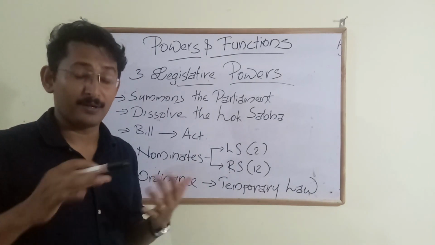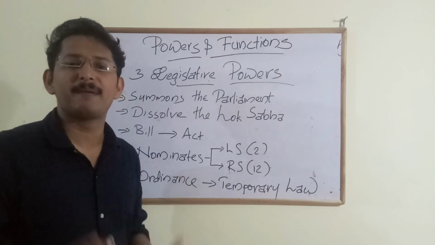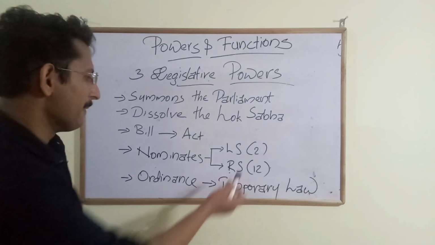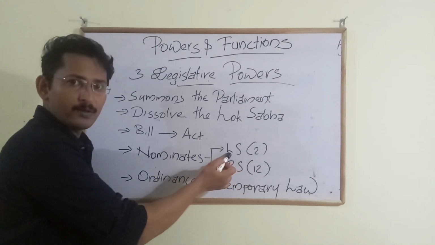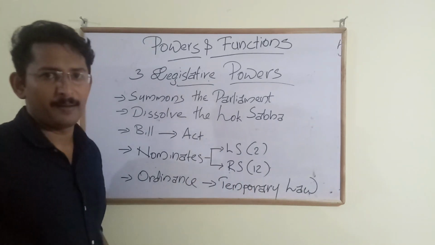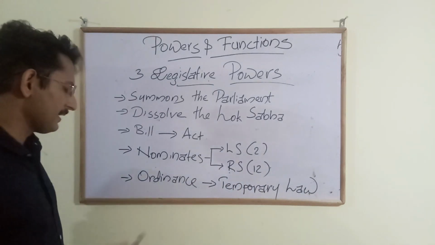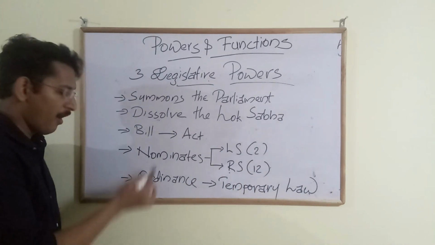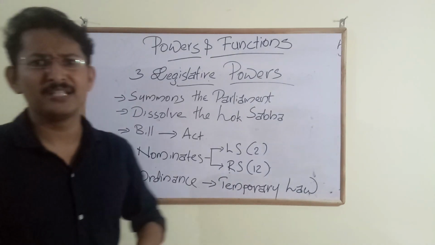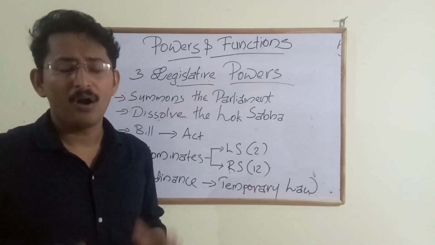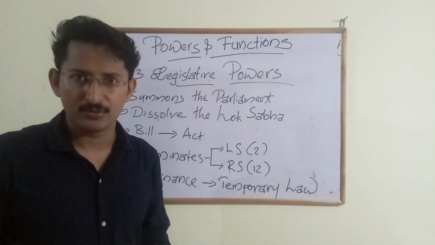So it's the authority or the power of the president to nominate members to Lok Sabha and 12 to the Rajya Sabha. And finally, and most importantly, ordinance. What do you mean by ordinance? Ordinances are temporary laws.